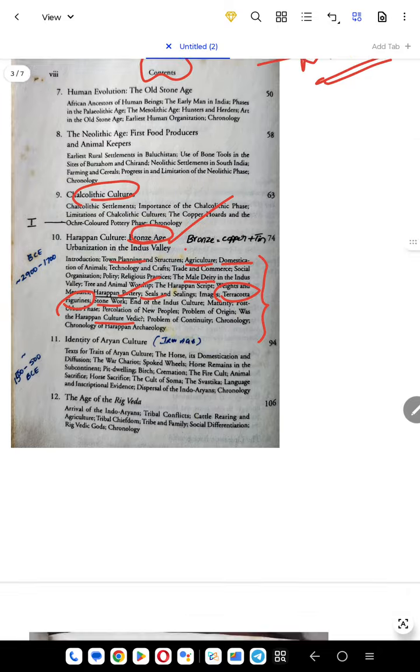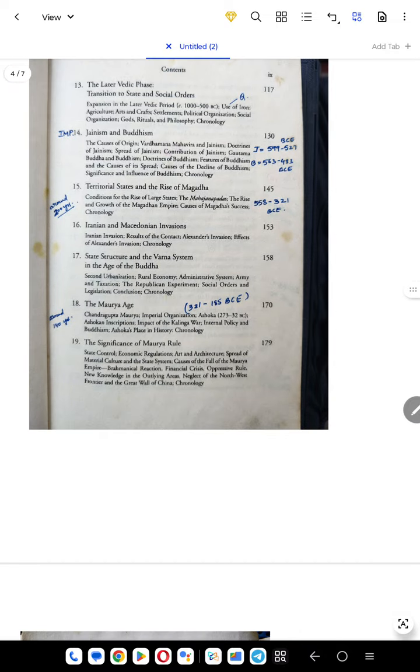So for each and every chapter, you do the same thing. For example, here you see Jainism and Buddhism. What are the features of Jainism? What are the features of Buddhism? What are the doctrines of Buddhism and Jainism? Okay, why was there a decline of Buddhism, or what is the significance and influence of Buddhism? By looking at those keywords, I should be able to recollect.